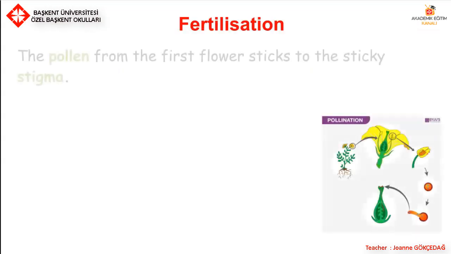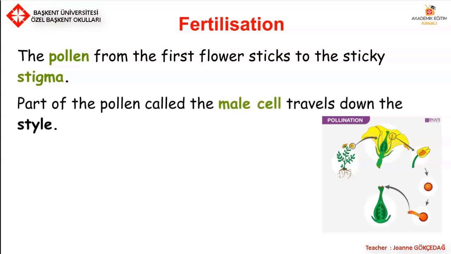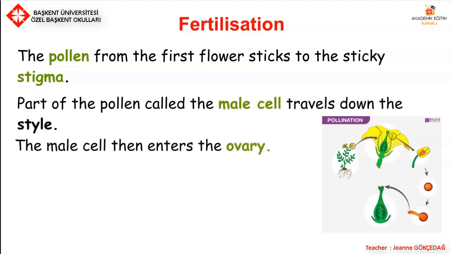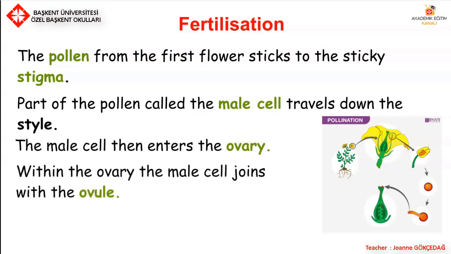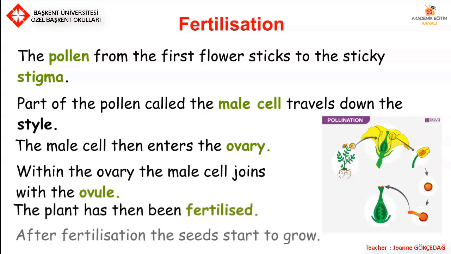Fertilization. The pollen from the first flower sticks to the sticky stigma. Part of the pollen, called the male cell, travels down the style. The male cell then enters the ovary. Within the ovary, the male cell joins with the ovule. The plant has now been fertilized. After fertilization, the seeds start to grow.